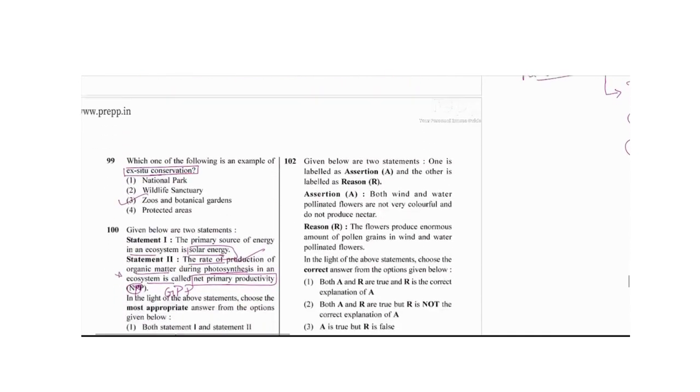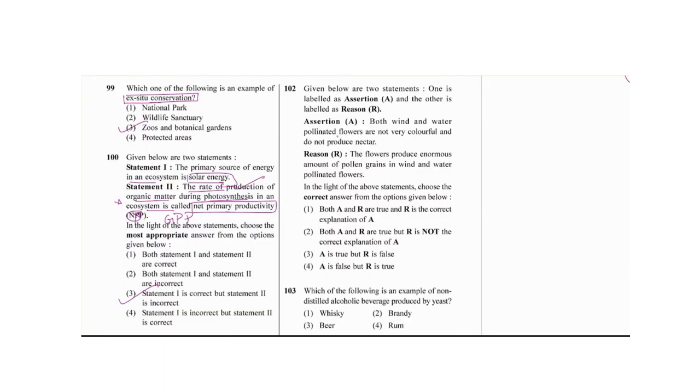Then next is question number 102. The two statement, assertion reason based: the flowers pollinated by the wind and water are not very colorful and do not produce nectar, actually they are saying. So if it is correct, that is because with the wind and the water, they are not needed to attract any other animal.